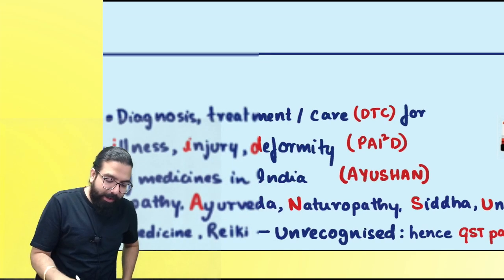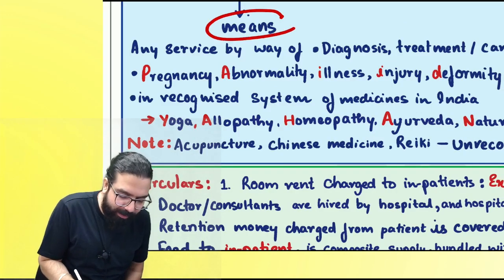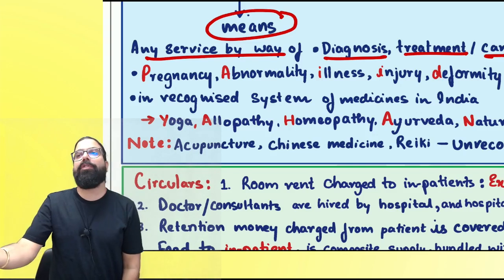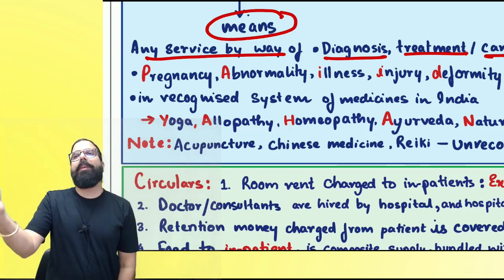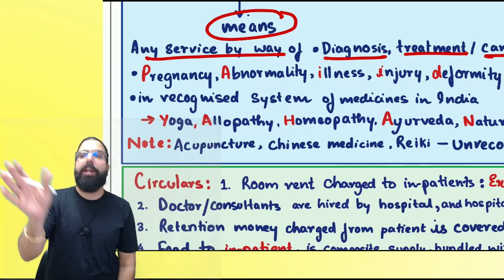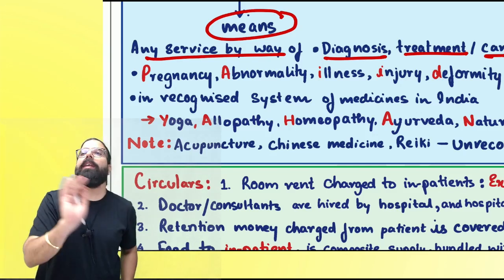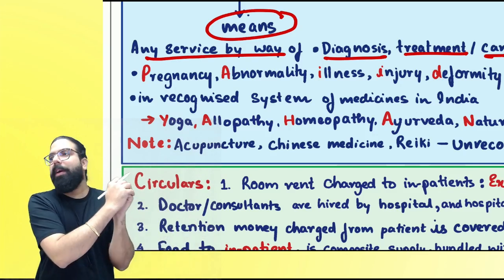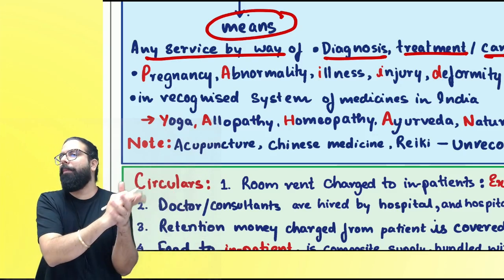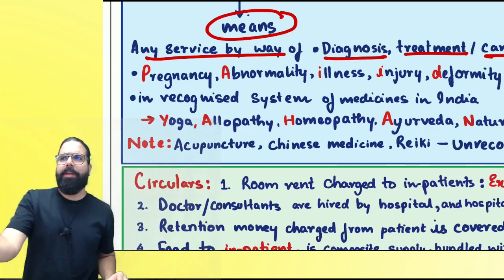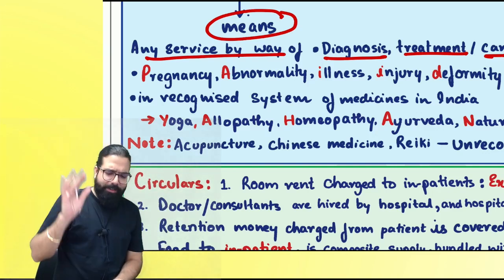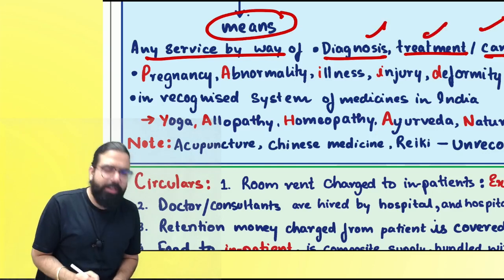Healthcare service. My government is going ahead and telling healthcare services means any service by way of diagnose, treatment, and care. Diagnose, treatment, care. One person was diagnosed with one problem. Treatment was done. After the treatment is done, he will not be thrown out of the hospital. He will be taken in the room where, correct or not, he will be kept for some time under observation. Care will be taken. Nurse will come, thermometer will be given, they will do the checking, etc. So that is care. Diagnose, treatment, and care, all the three are exempt.